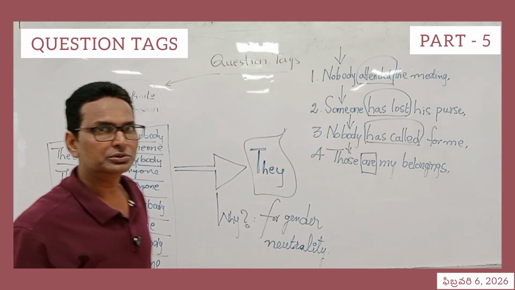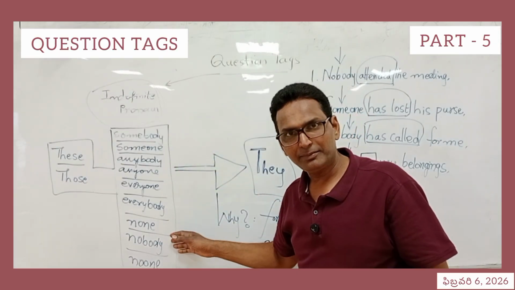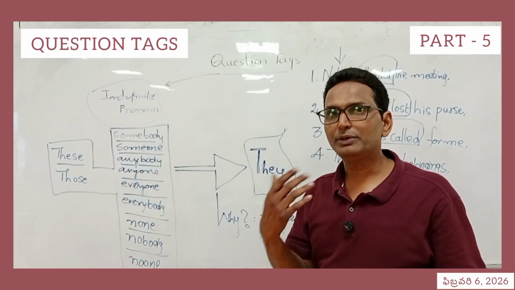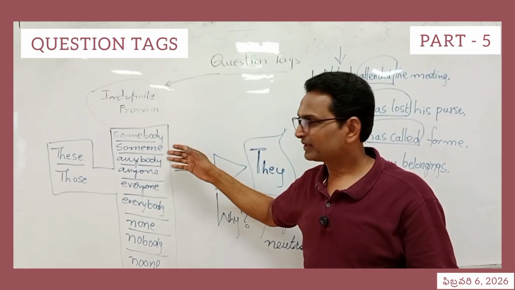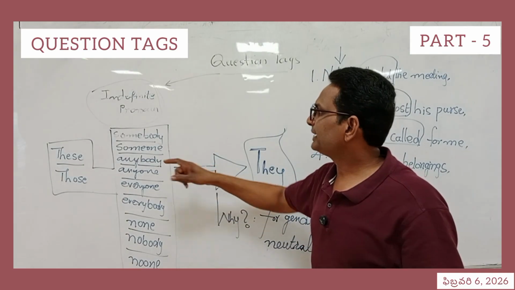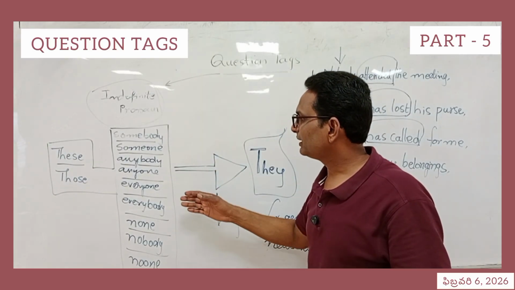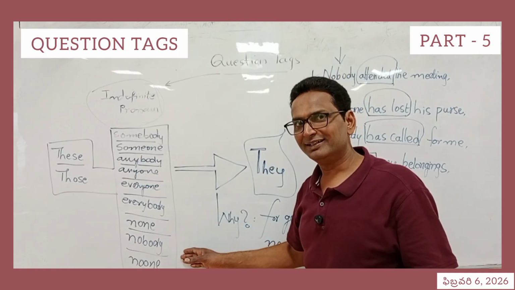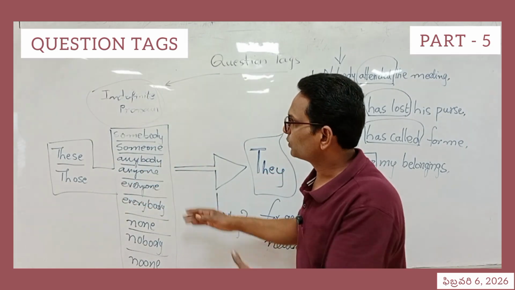I'd like to ask you to be very thorough with this list. Please practice them, internalize them, and be good at these words. Please repeat after me. Somebody, someone, anybody, anyone, everyone, everybody, none, nobody, no one, and these words.